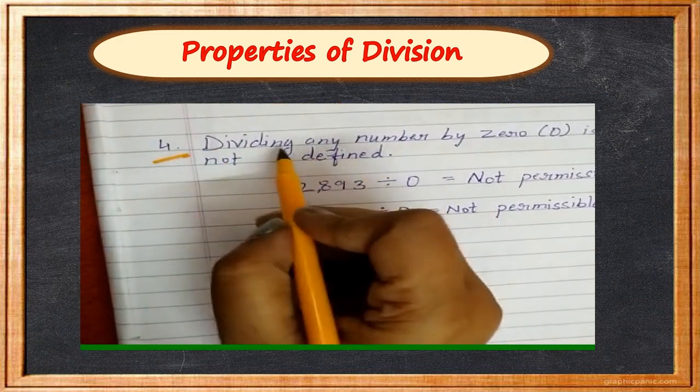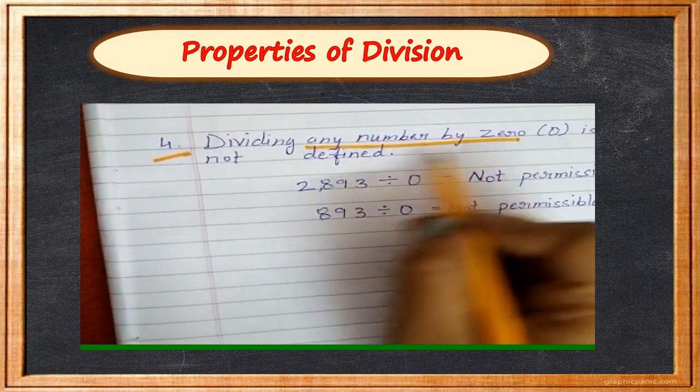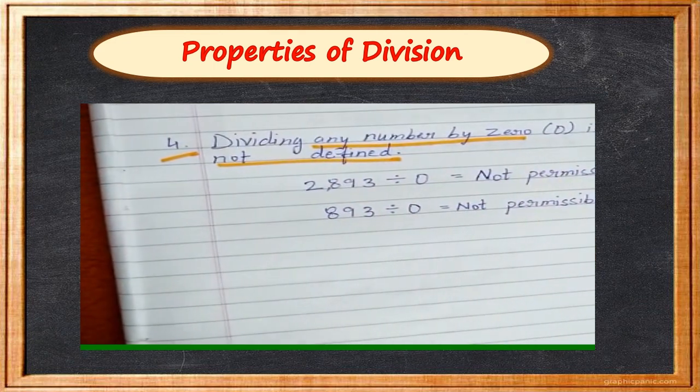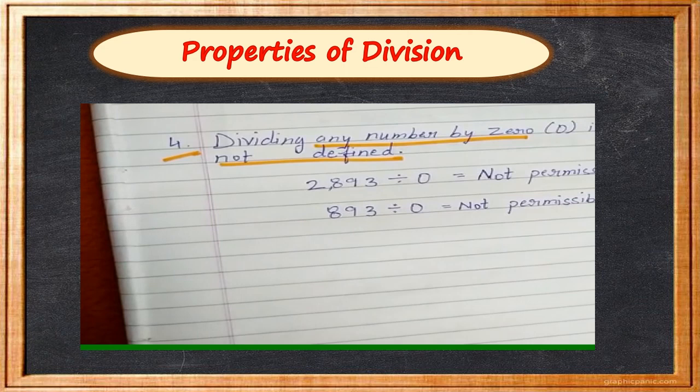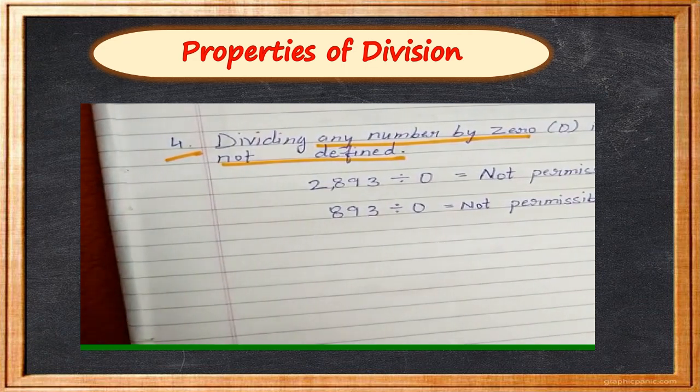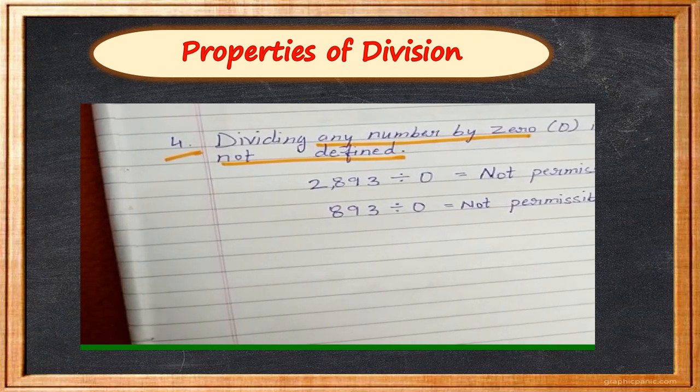The fourth property says dividing any number by 0 is not defined. It means if you are having 100 chocolates and nobody is there to eat the chocolate, can you divide that chocolate? No. So, we can divide 0, but we cannot divide any number by 0.